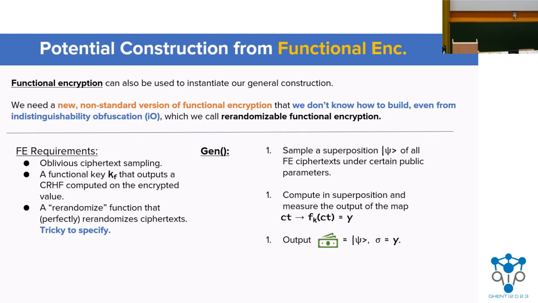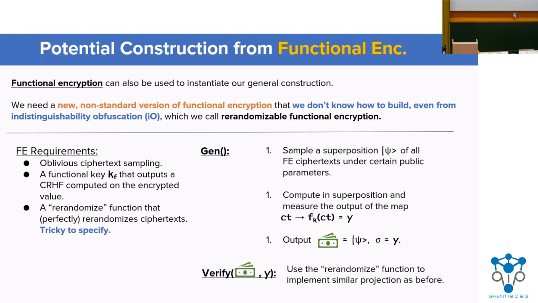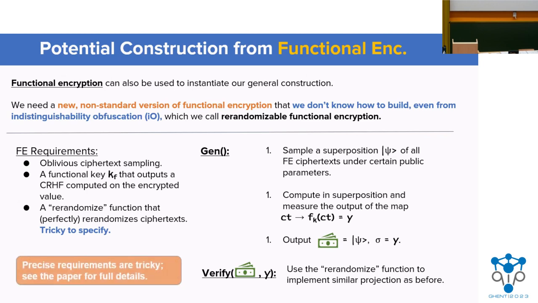So we sample a superposition of all FE ciphertexts under certain public parameters. We compute in superposition and measure the output of the map of the ciphertext computed by the functional key, and this gives us the CRHF evaluated on the plaintext, and then we output the banknote, and the CRHF output is our serial number. To handle verification, we use the re-randomization functionality of the FE to implement a similar projection as before. And I will say that precise requirements are tricky, so please see the full paper for details.